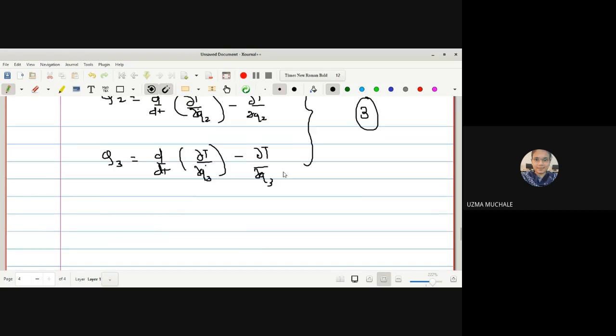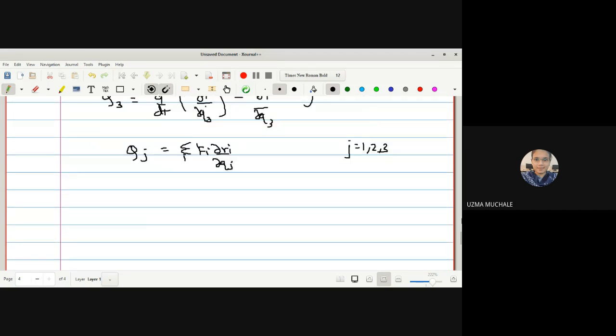If you remember, the component of forces Qj can be written as summation over i of Fi dot dou Ri by dou Qj. Now here also j is running for 3 values, since in all this discussion we have one example in which the particle is moving in 3D space. So how many generalized coordinates?